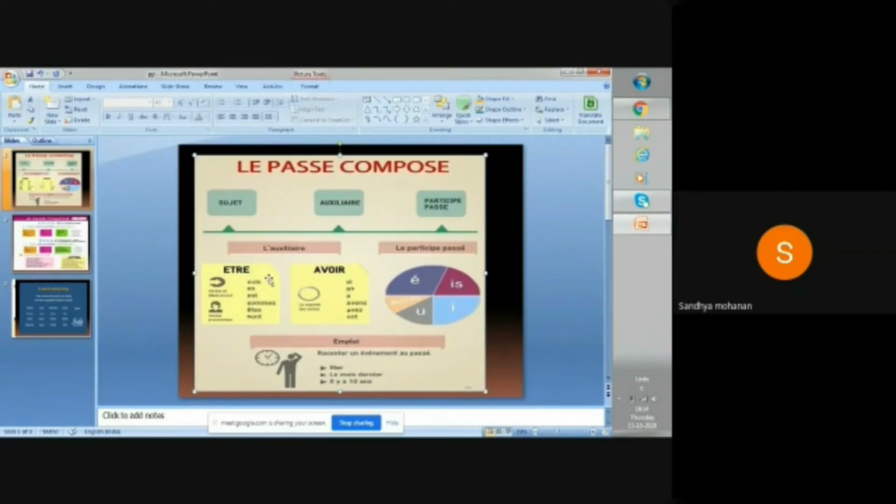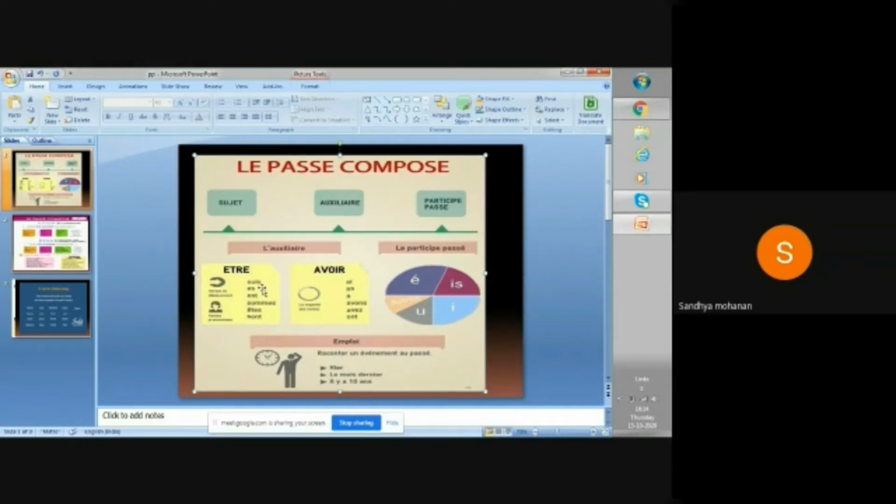Whenever you're going to do a past tense, passé composé, first of all you should write the present tense of être and avoir on the side. You should make a note on the side. With these two conjugations only you can do the passé composé. So what is the present tense?